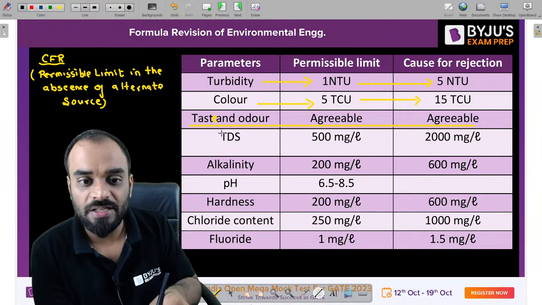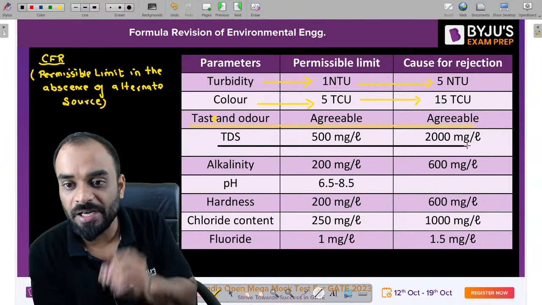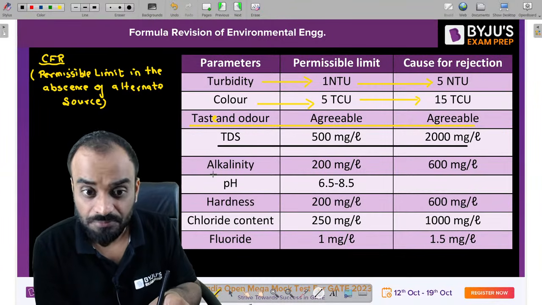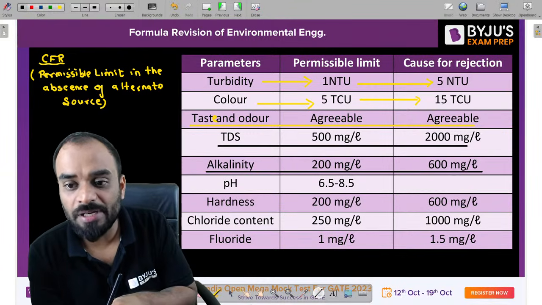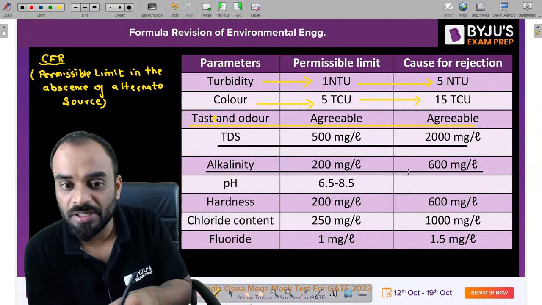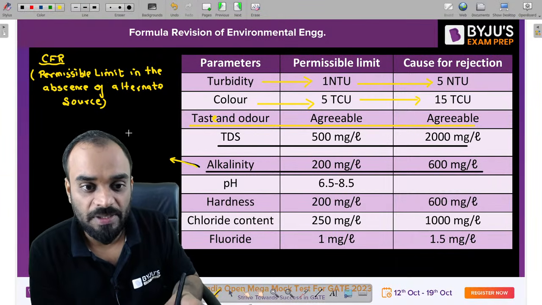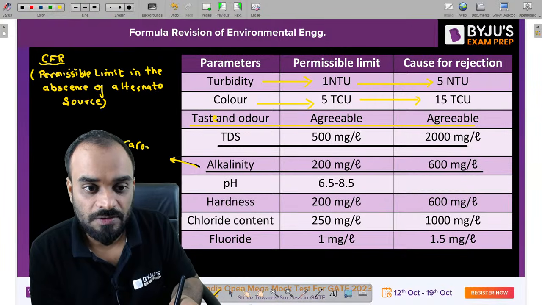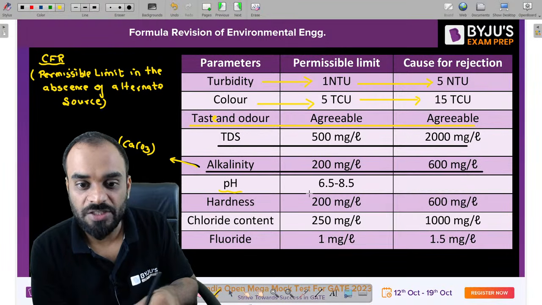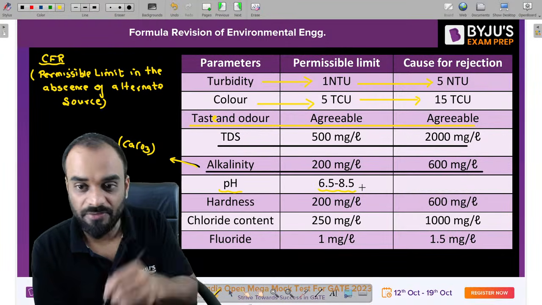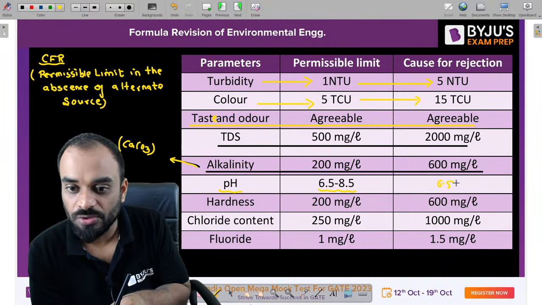If we talk about TDS, total dissolved solids, 500 milligram per liter and 2000 milligram per liter. Alkalinity, 200 milligram per liter, 600 milligram per liter. But this value should be in terms of CaCO3. Please remember it in CaCO3. pH value 6.5 to 8.5. The same value is applicable over here also.